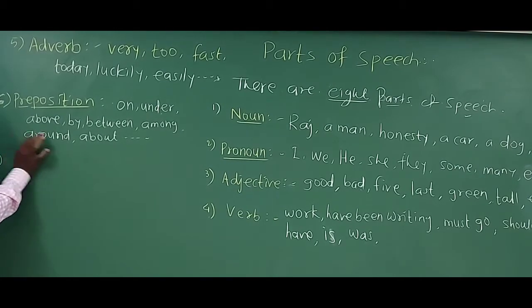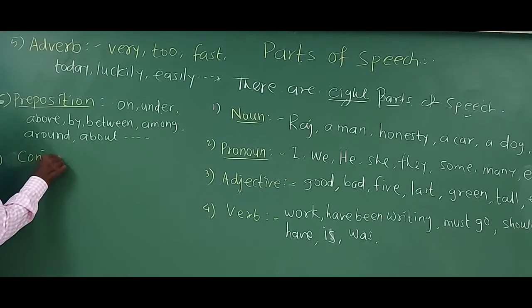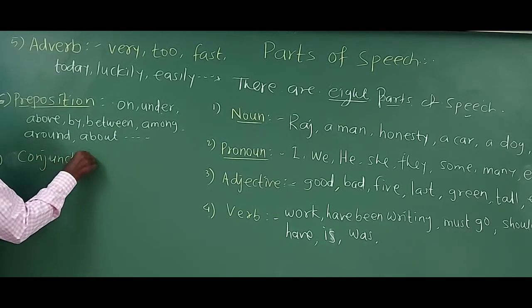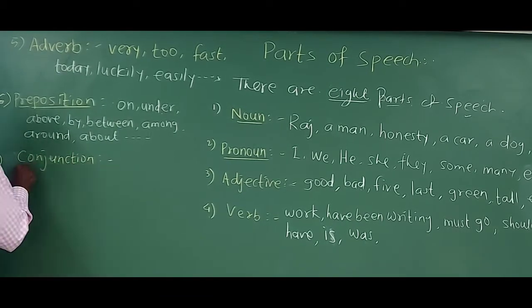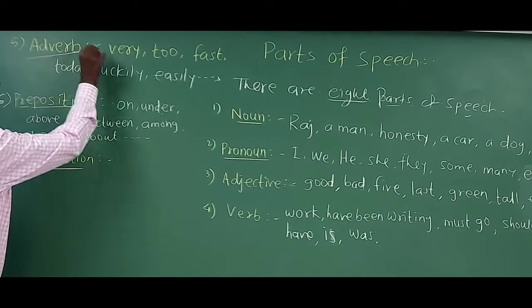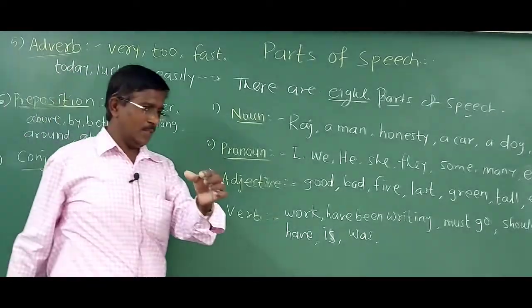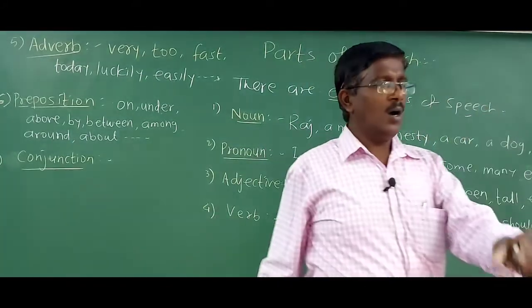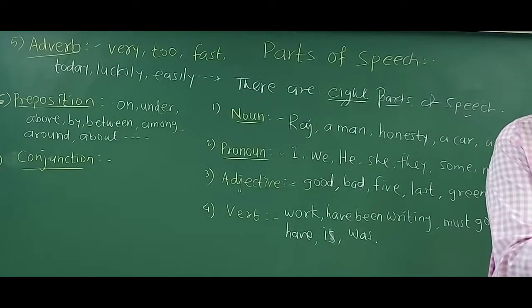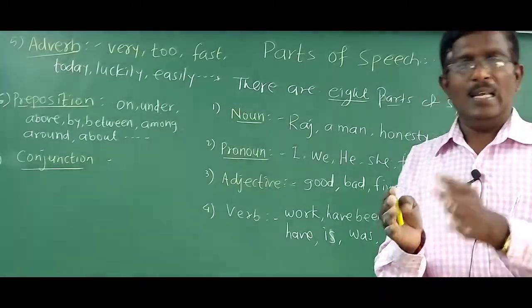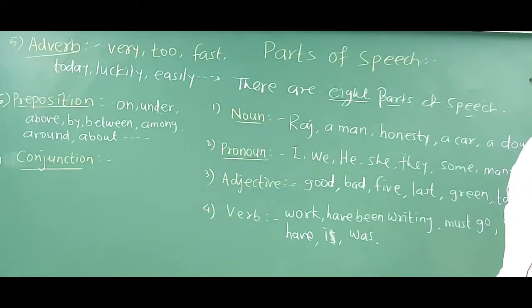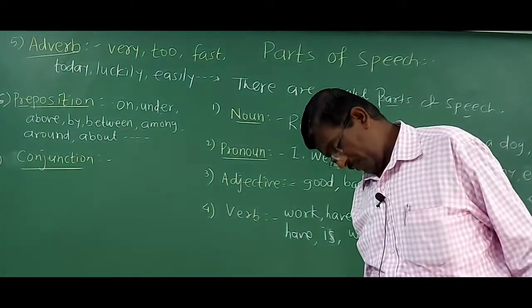After preposition there comes conjunction. Conjunction. Who can tell me what is a conjunction? Yes, conjunct means to join. The word which joins two words, sentences or phrases together is called a conjunction.